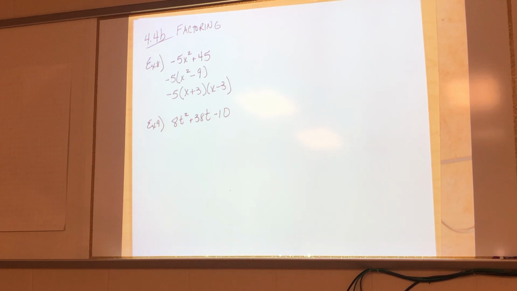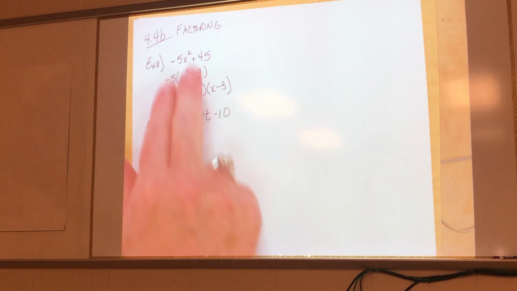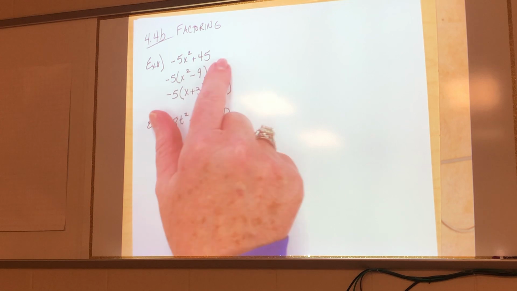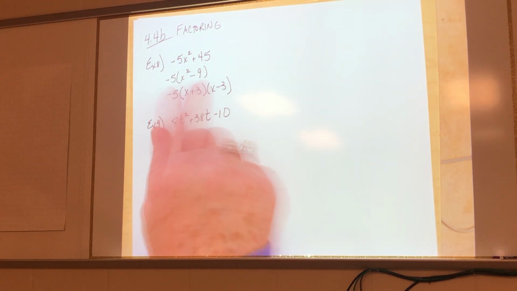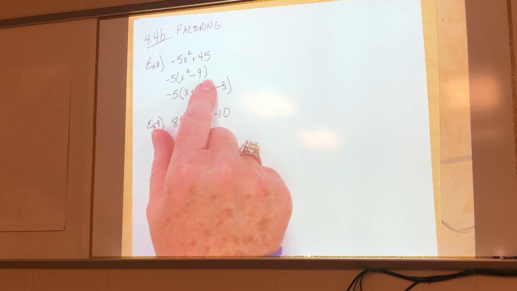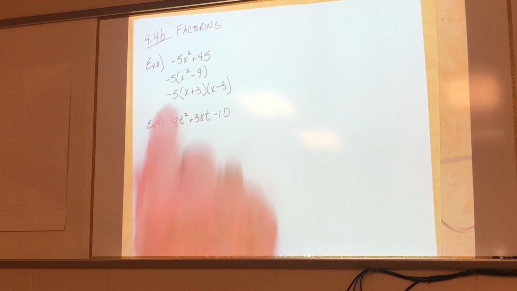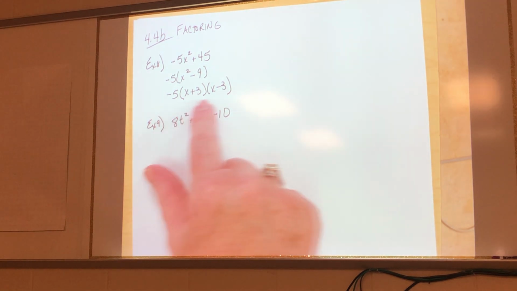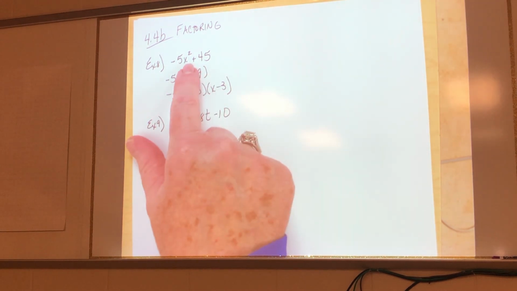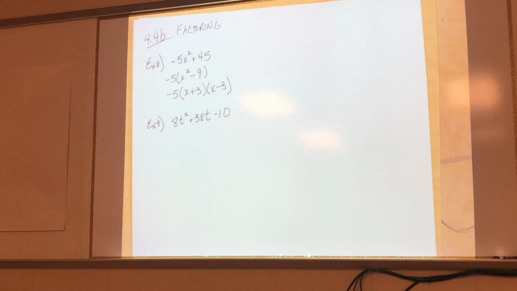Okay, so this is what I saw kids doing. Even on this problem up here, they were just dividing everything by 5 and then just writing negative x squared plus 45 or x squared minus 9, okay? And then they were dropping this term off. So listen to me. When you get this answer down here, if when you multiply this whole answer out, you don't get the problem, you're wrong.